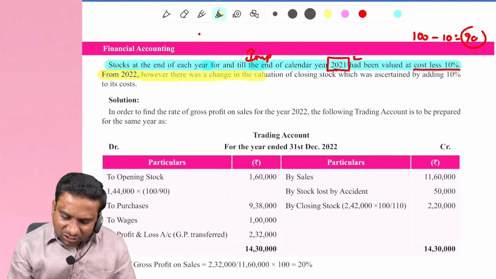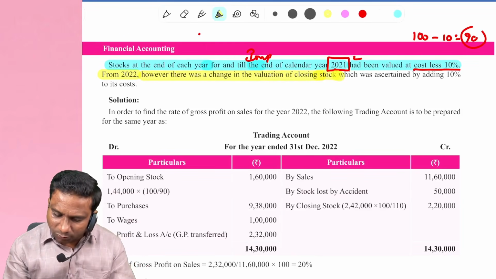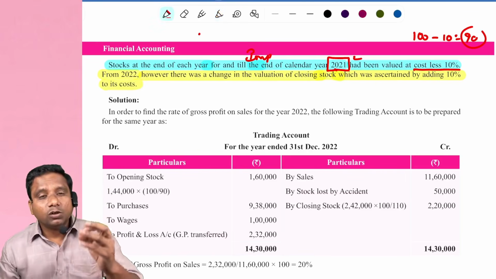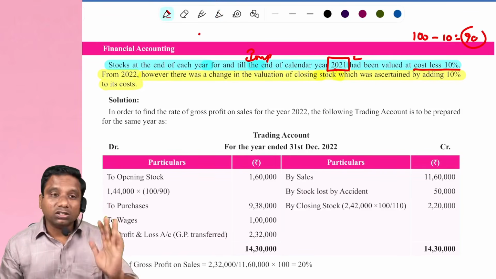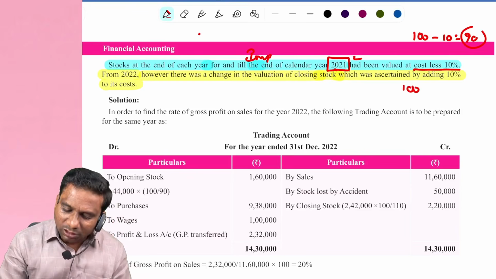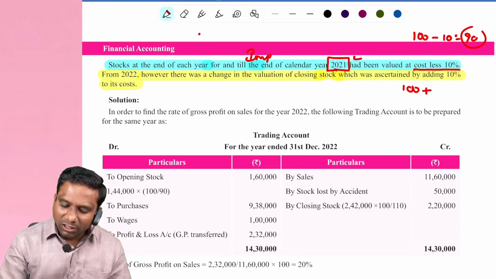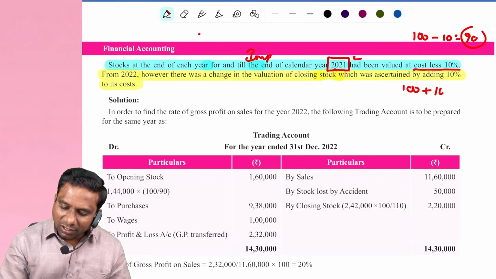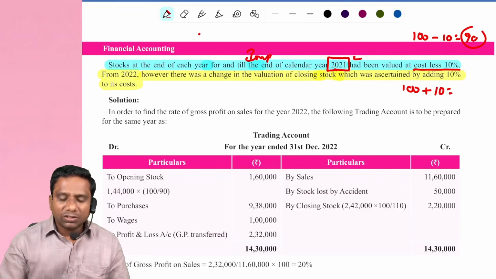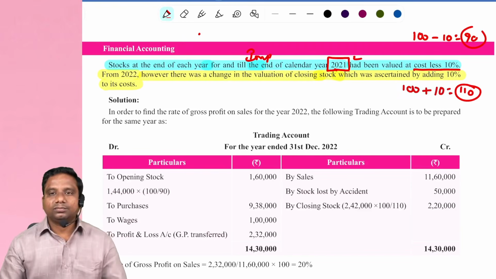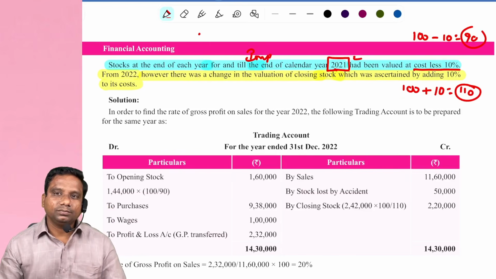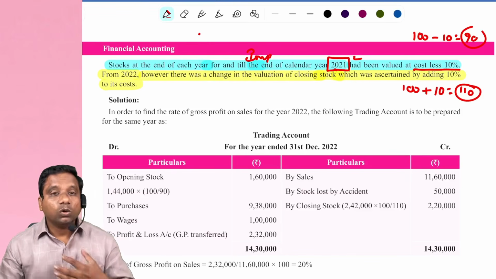However, there was a change in the valuation of closing stock, which was ascertained by adding 10% to its cost. From the year 2022, he changed his policy. What is that? From 2022, what he is doing? He is valuing inventory at cost plus 10%. Means cost 100 plus 10% means 110%. Means at what percent? 110%. Clear, students?